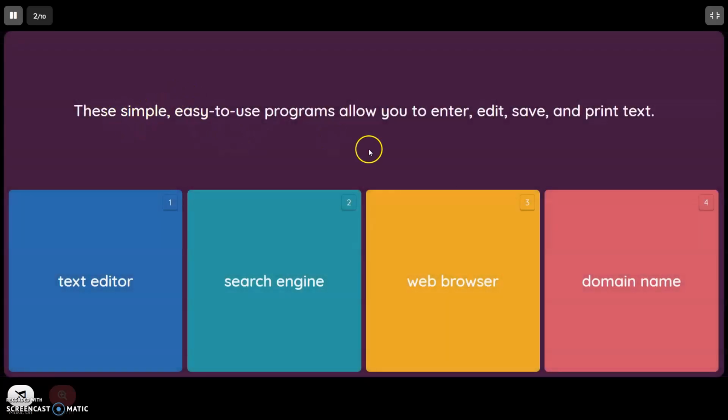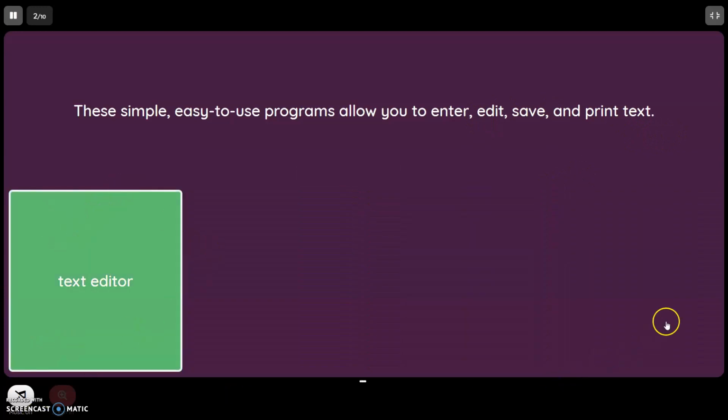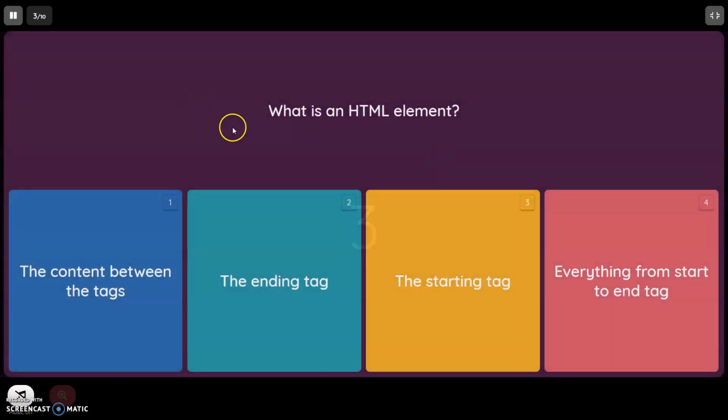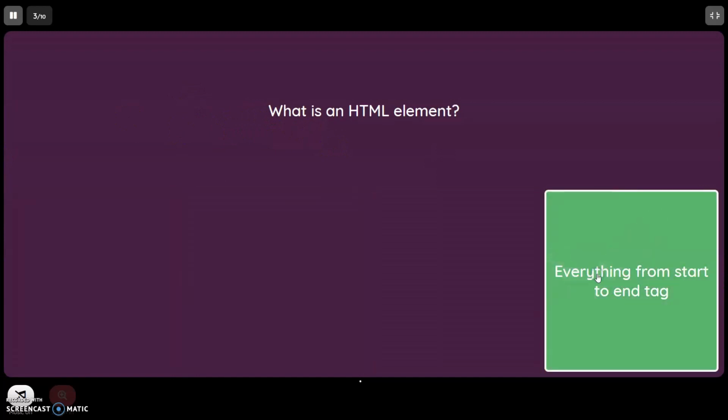This simple easy-to-use program allows you to enter, edit, save, and print text. Is it a text editor, search engine, web browser, or domain name? Text editor, because text editors allow you to create your own web page, edit them, view them. What is an HTML element? Is it the content between the tags, the ending tag, the starting tag, or everything from start to end? It's everything. When you start an HTML element, you end it.